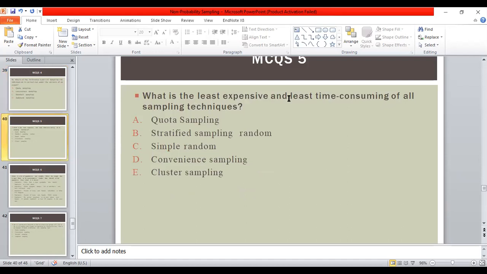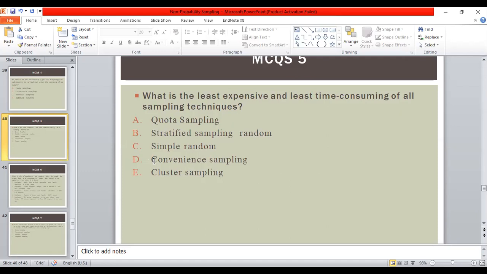What is the least expensive and least time consuming of all sampling techniques? Quota sampling, stratified sampling, simple random, convenience sampling, or cluster sampling? Convenience. Yes, the correct answer is convenience sampling, because the main advantage of convenience sampling